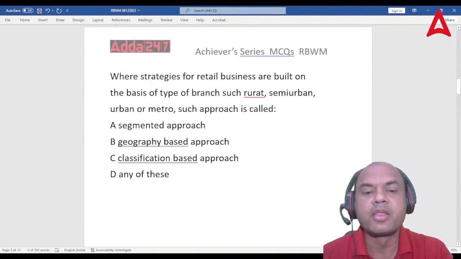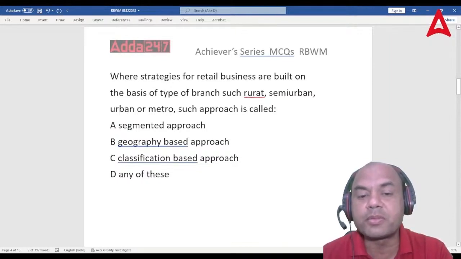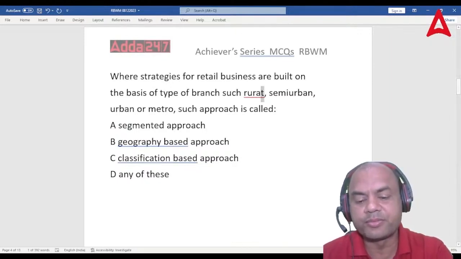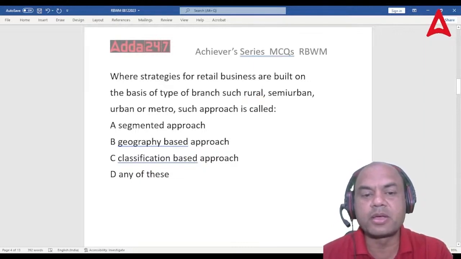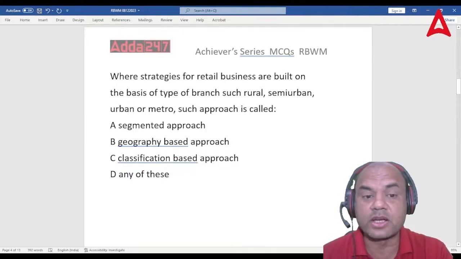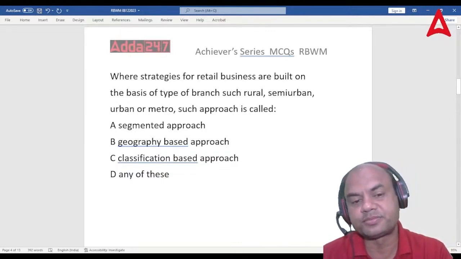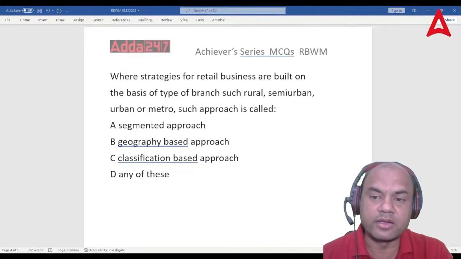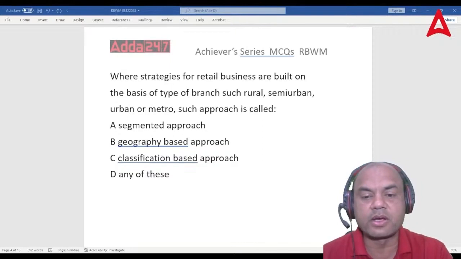Second one: where strategies of retail banking are built on the basis of the type of the branch, such as rural, semi-urban, urban, metro, such an approach is called as what? I had cleared this also: segmented, geography based, classification based, any of these. Now think over it, everyone.